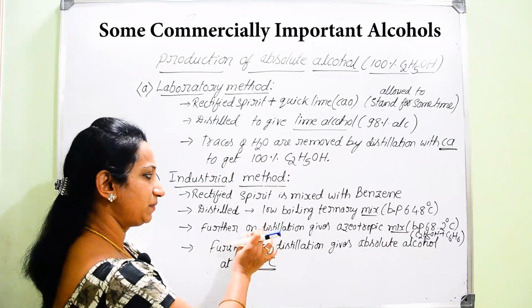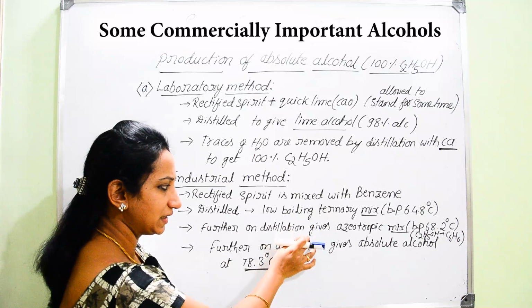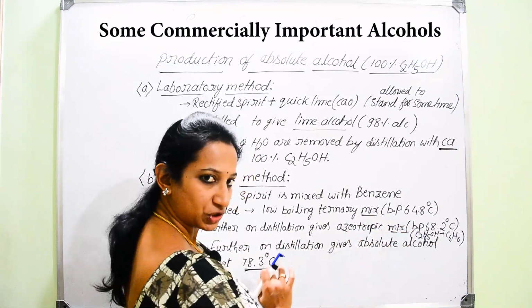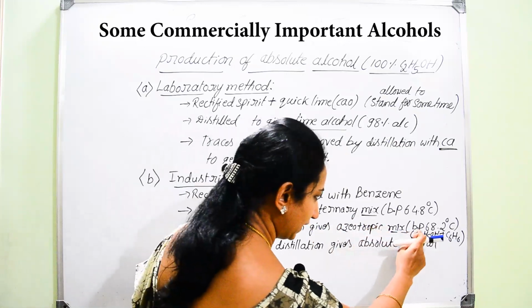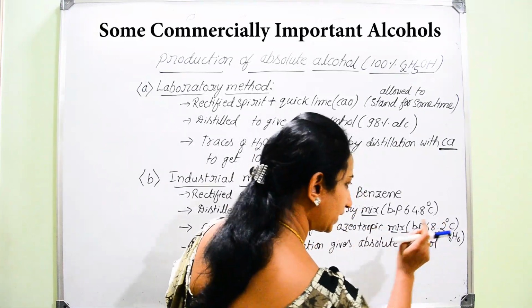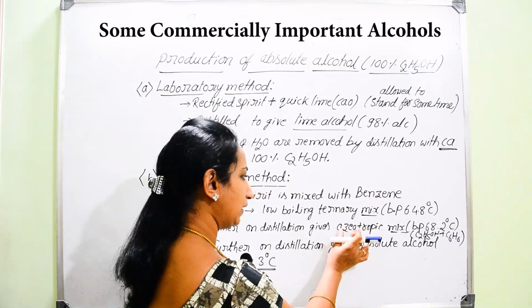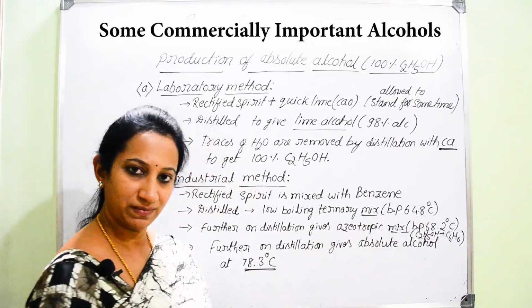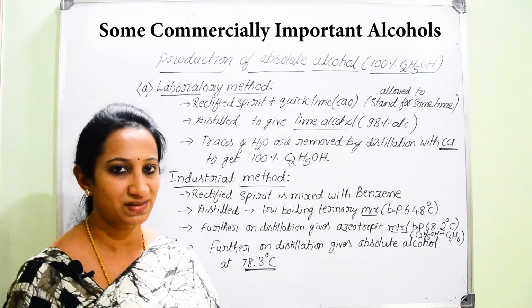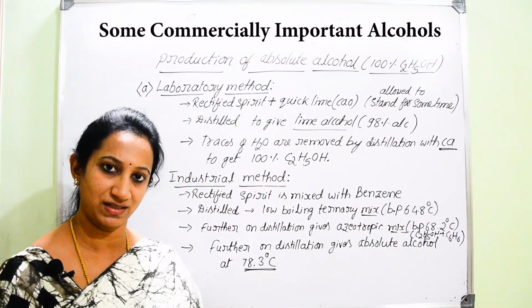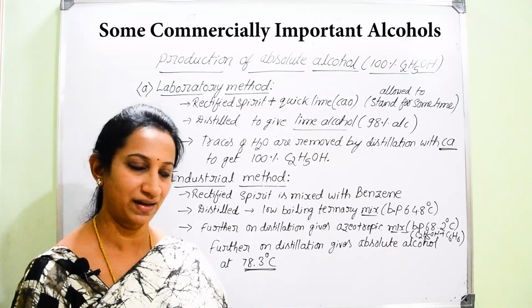Once this ternary mixture is subjected to distillation, first you get the azeotropic mixture which boils at 68.2 degrees Celsius. At this boiling point, you will get only the azeotropic mixture. What does that azeotropic mixture contain? It contains only ethanol and benzene. There is no water remaining there.